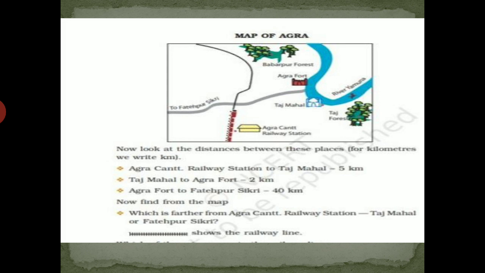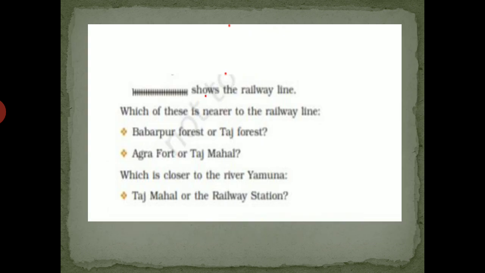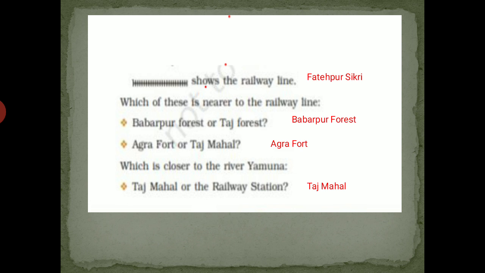Now find from the map which is farther from Agra Cantt railway station, Taj Mahal or Fatehpur Sikri. This zigzag line shows the railway line. Which of these is nearer to the railway line? Babarpur forest or Taj forest, Agra Fort or Taj Mahal? Which is closer to the Yamuna, Taj Mahal or the railway station?